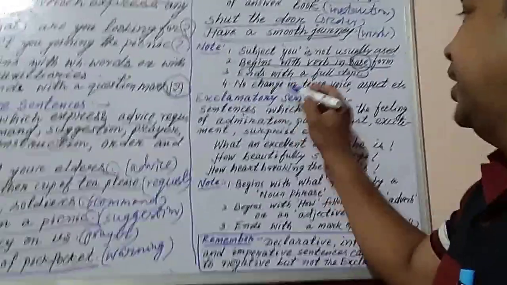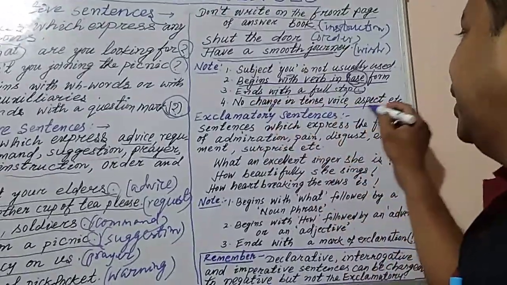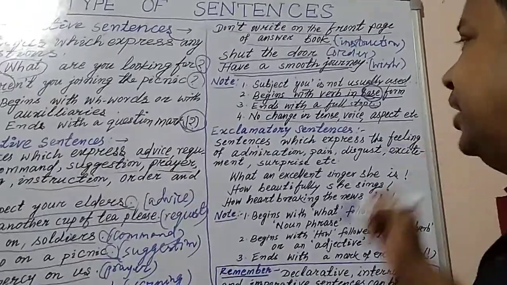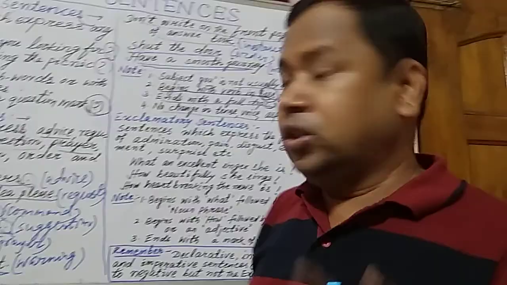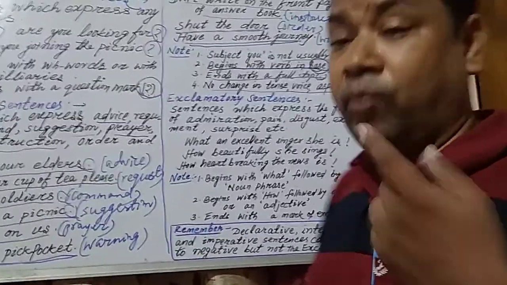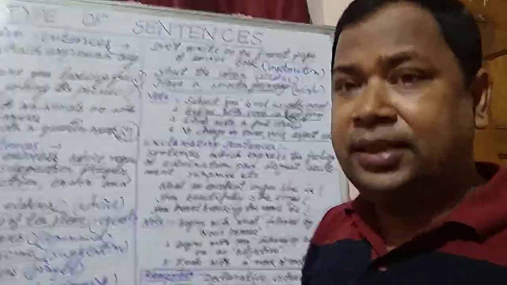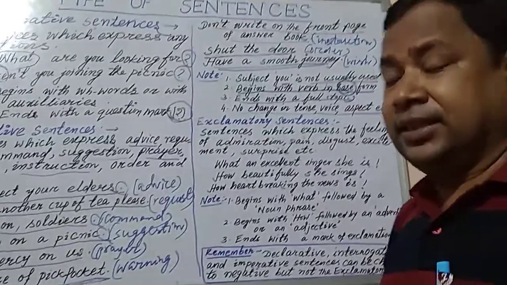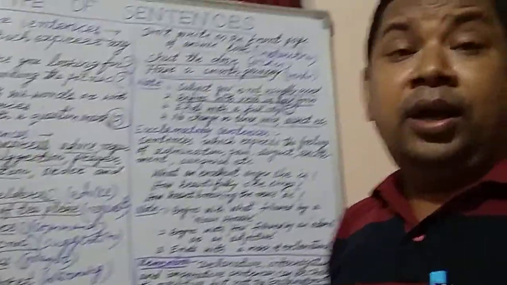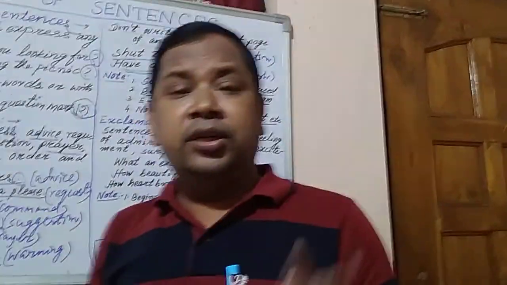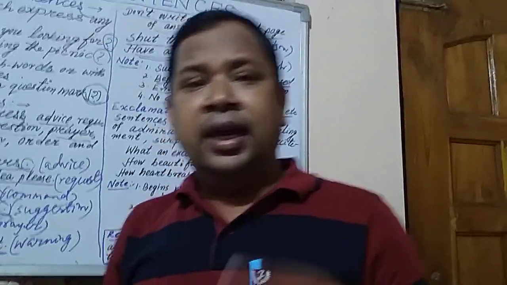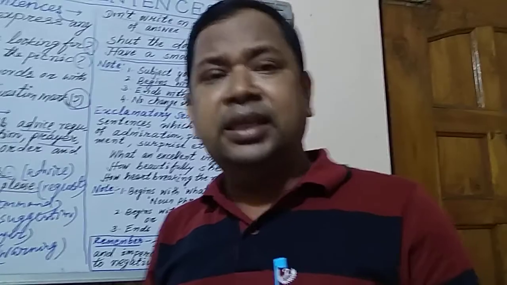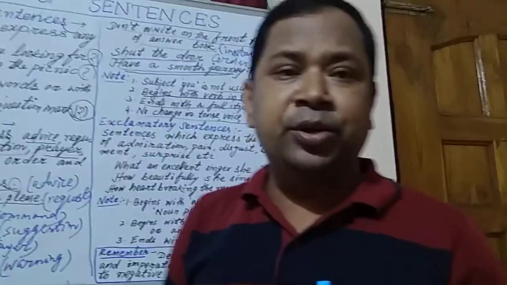So there is no change in tense, voice, aspect, modality, etc. In this sentence, you cannot change the tense form, voice form, or modality, or aspect, etc. Okay? Now, let's see the different types and the basic concepts of exclamatory